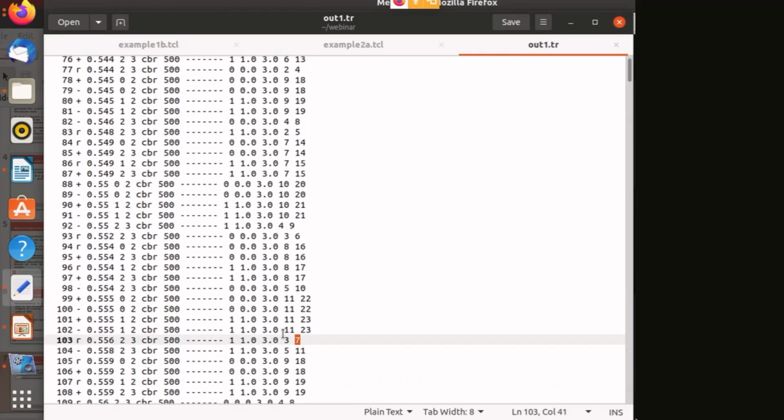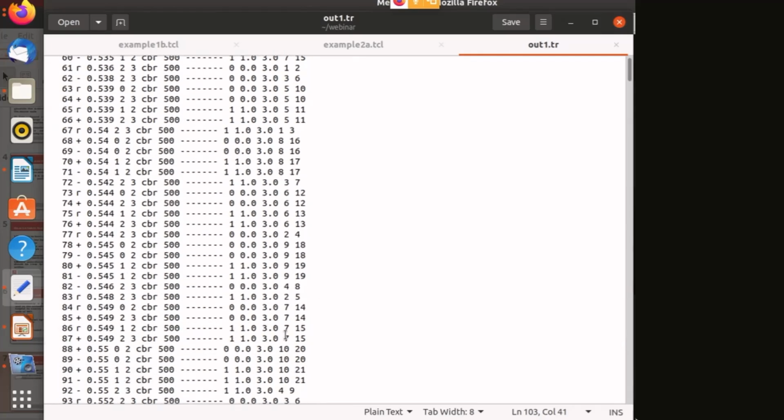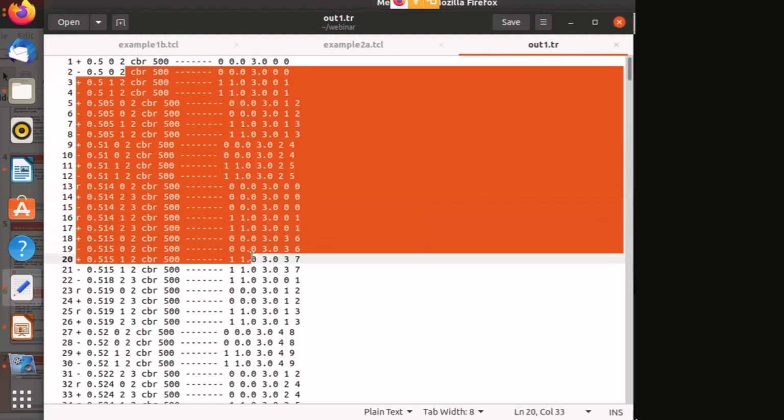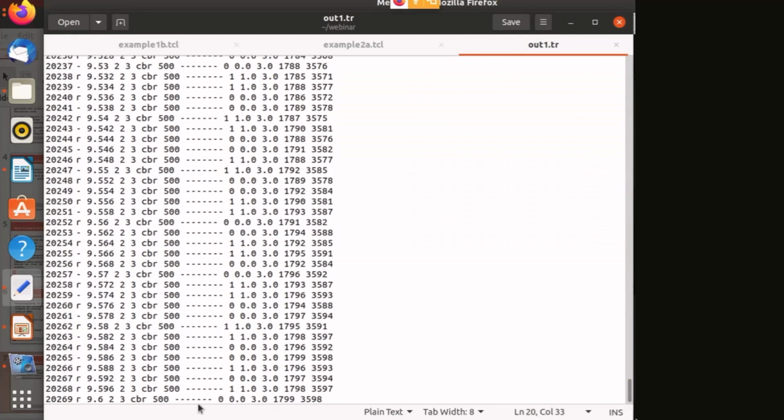Okay. So now how will we calculate the delays? We can calculate the queuing delay like this, as I have told you, by calculating for every node, every packet, how much queuing delay there was, how much total end-to-end delay there was, how many packets are transmitted, how many packets are received. We can calculate these by counting the number of packets here, but we cannot count manually because there are around 20,000 lines in this trace file. So we cannot count manually.